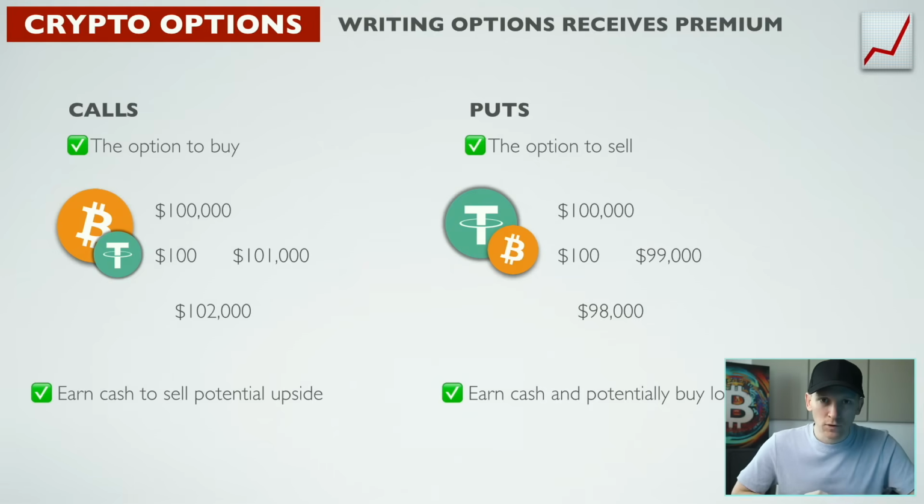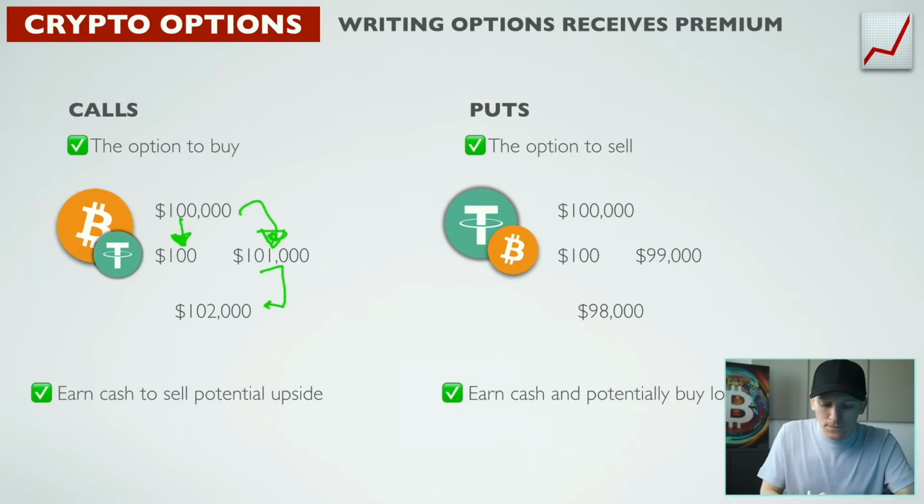But that's a covered call strategy where you're selling someone the right to buy your Bitcoin in the future at a certain price and receiving the premium. So again, let's say Bitcoin price 100,000. What we're doing now is writing the call. So we actually receive this premium here. And the options expiry price is 101.